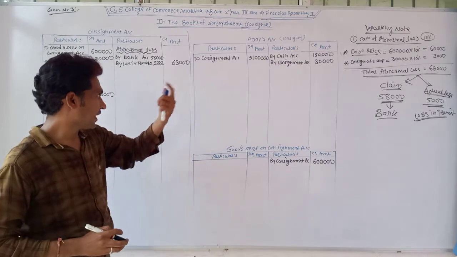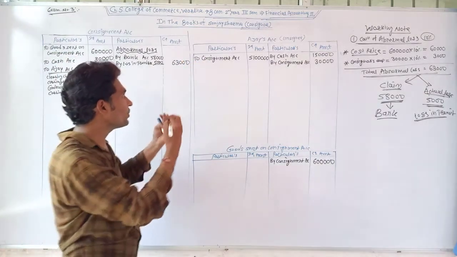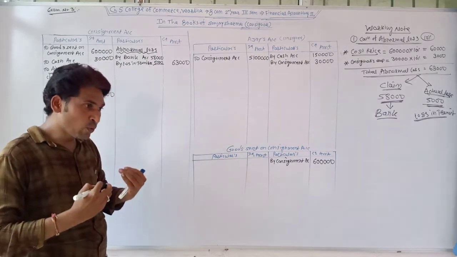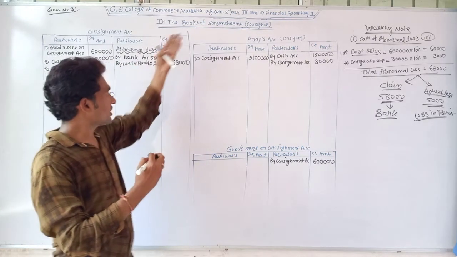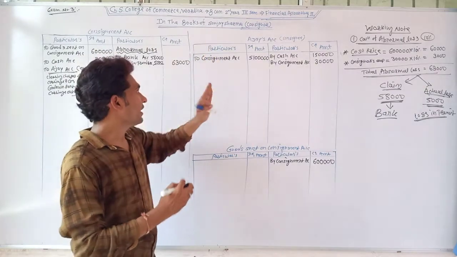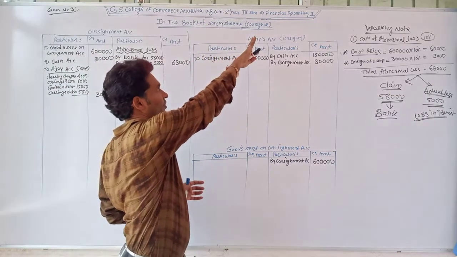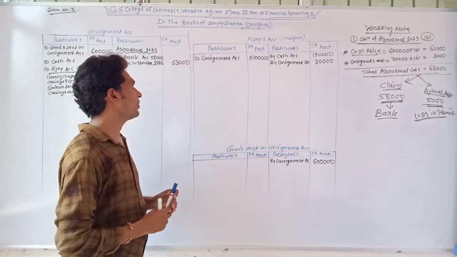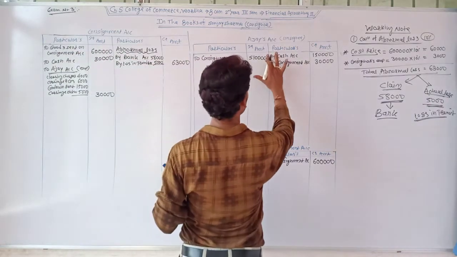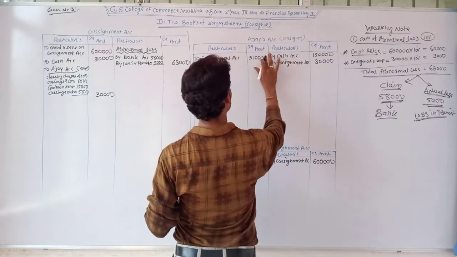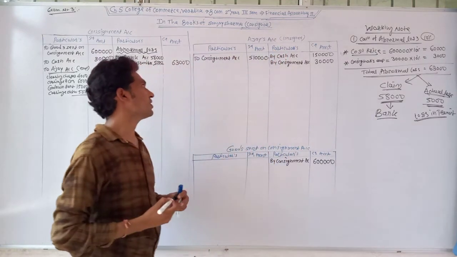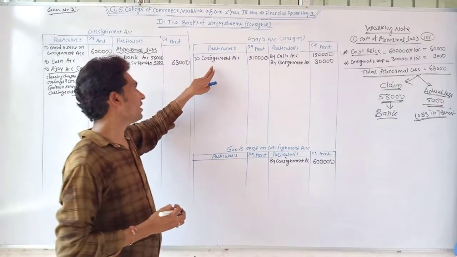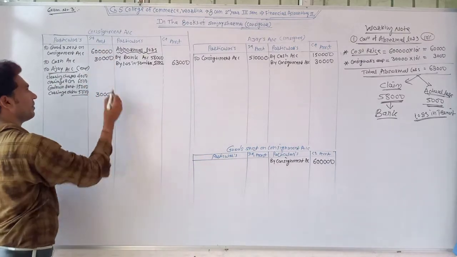This amount is received by Ajay. It means we need to get this amount from Ajay. Ajay becomes our debtor because the goods are Sanjay Sharma's, but they were sold by Ajay. The amount was received by Ajay, so it is due from him. So we debited Ajay's account for rupees 5,10,000. Goods were sold by Ajay on cash, so we debited Ajay's account and credited the consignment account.